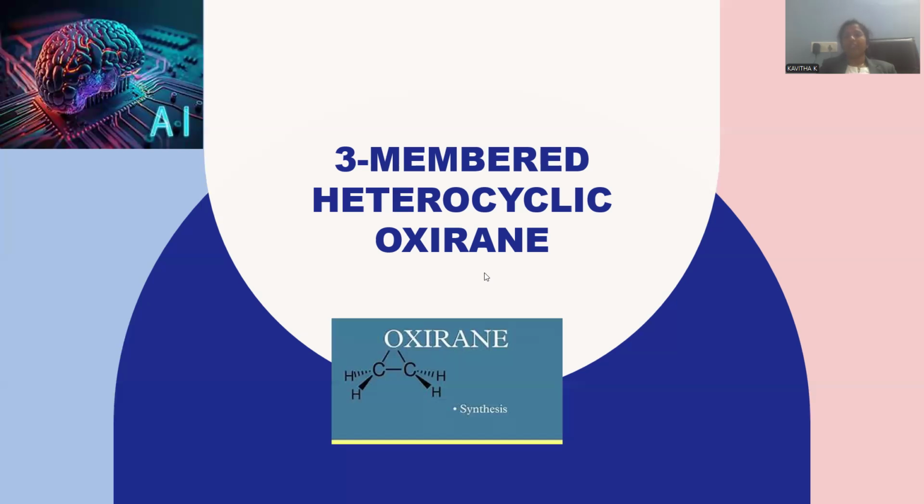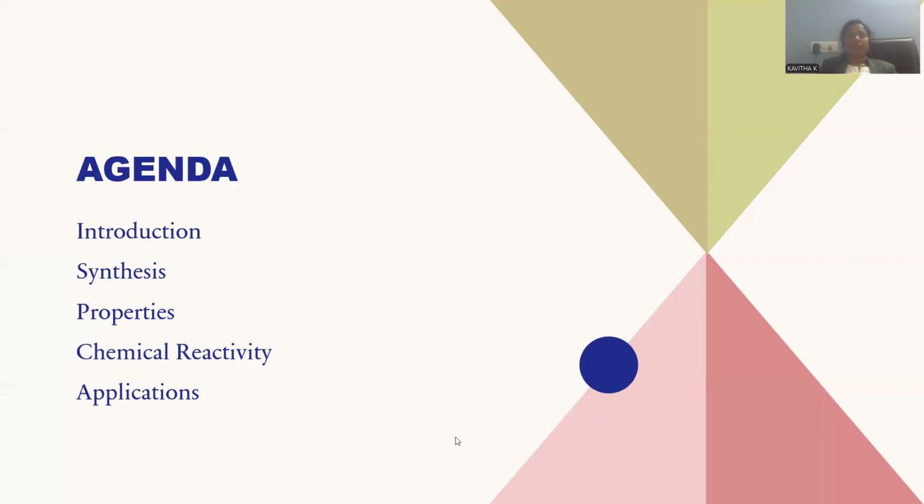We are conducting a series of sessions on heterocyclic compounds, and in that continuation, Oxyrane is today's topic. Today's agenda for the entire session: first, an intro will be provided, covering the origin of this three-membered ring system, how we can define it, and a brief introduction. Next, we will discuss the various methods of synthesis for this Oxyrane compound.